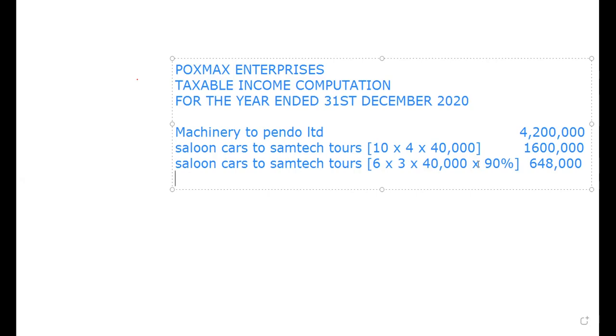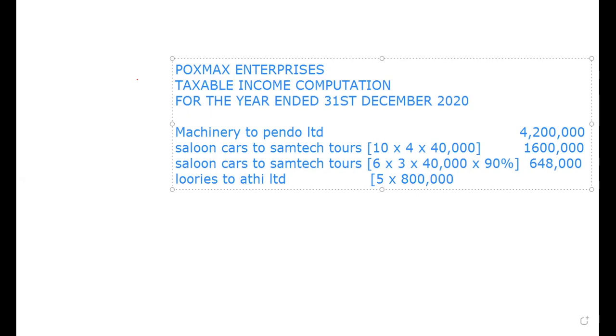First, it is the lorries to Ate Limited. There are how many lorries? Let me open the bracket. We are told there are 5 lorries. Then the lease was 800,000. Multiply this with 800,000.